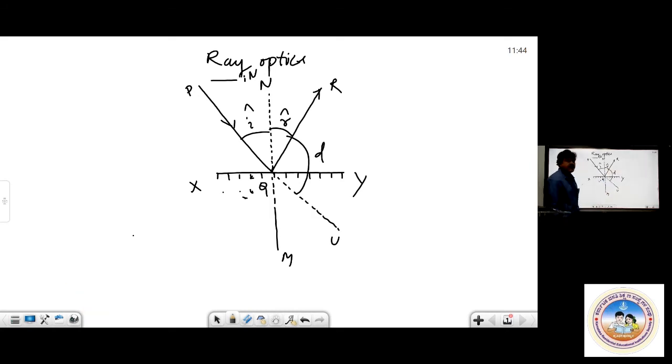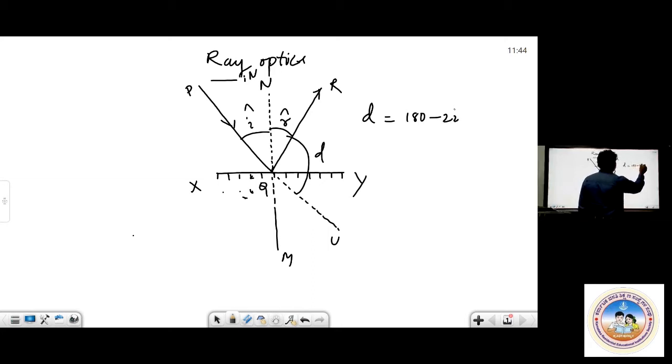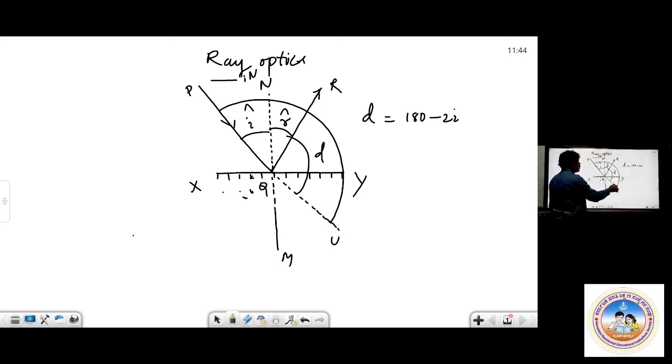This is D. Now try to remember that D is nothing but 180 minus 2i. Why 180 minus 2i? This is I, this is R, and R is nothing but I. This total angle is 180 degree. So D equals 180 minus 2i.